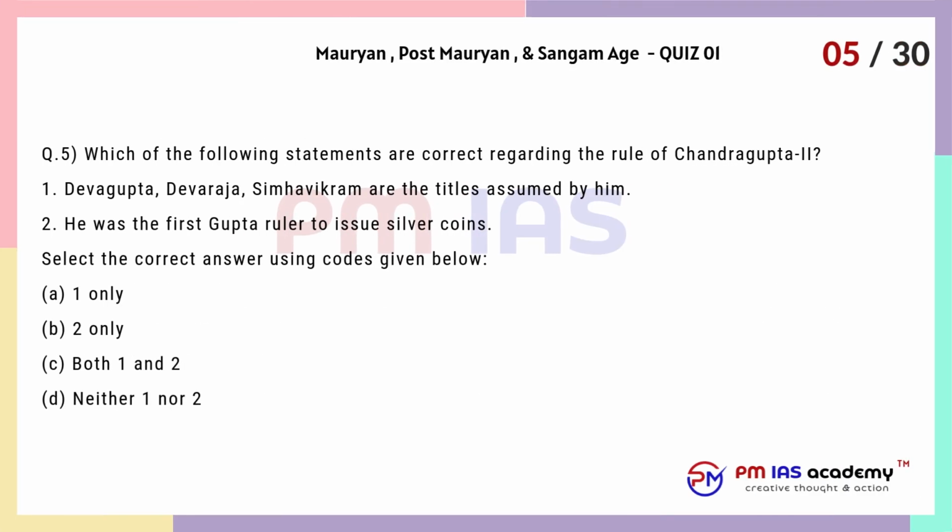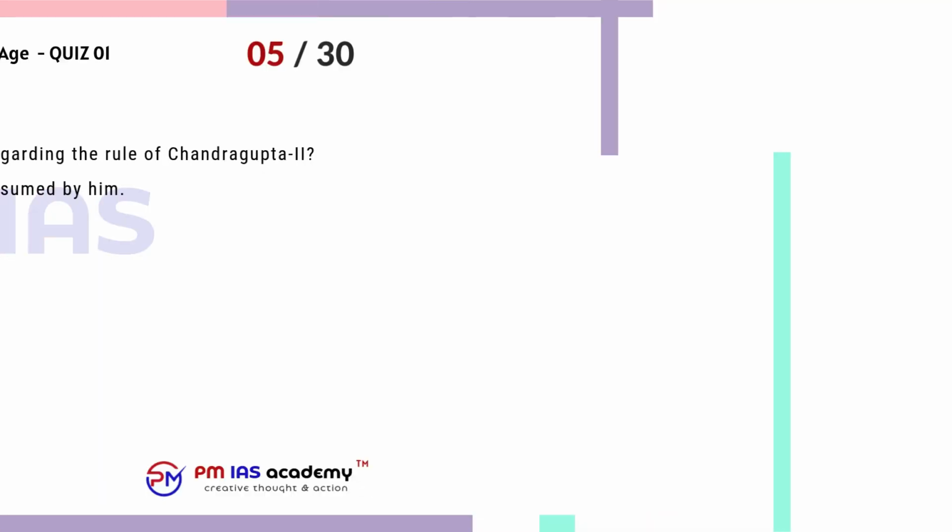Question 5. Which of the following statements are correct regarding the rule of Chandragupta II? 1. Devgupta, Devraja, Singhavikram are the titles assumed by him. 2. He was the first Gupta ruler to issue silver coins. Select the correct answer using codes given below. A. 1 only. B. 2 only. C. Both 1 and 2. D. Neither 1 nor 2.